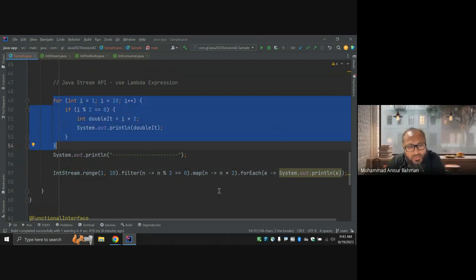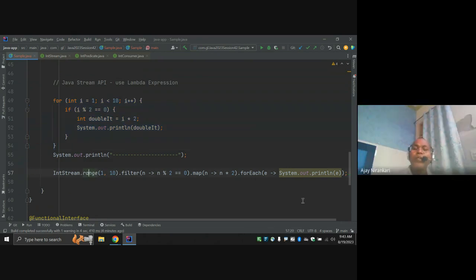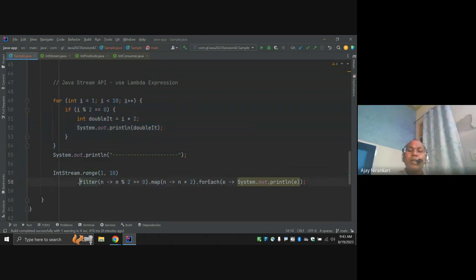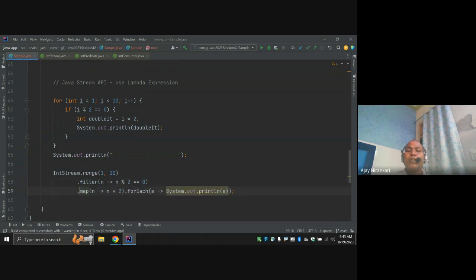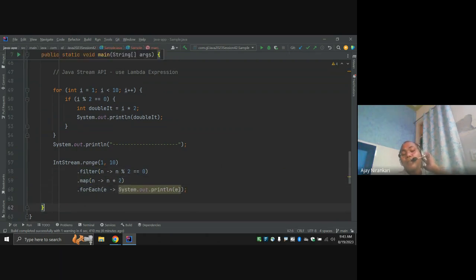Acha. So in later classes we'll understand in detail how it becomes more concise and how it works, right? So here, these three methods, filter method, map method, and forEach, are expecting one functional interface.